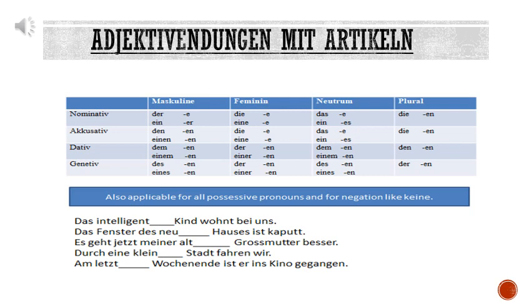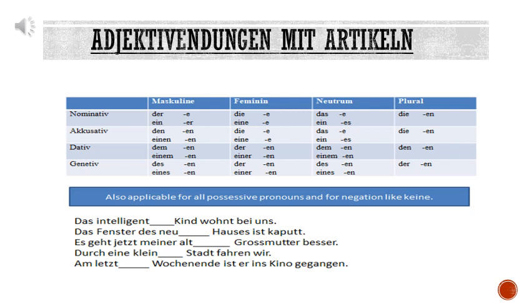Okay. Beispiel 4. Durch eine kleine blank Stadt fahren wir. Once again the same process. Is there any noun after the blank? Yes, there is a noun after the blank, Stadt. So there will be an ending. Is there any article before the adjective? Yes, there is an article before the adjective. So we will refer to the first table. So it will be eine. Eine always takes an e ending. You can see in nominative, accusative, feminine, the ending is e. So you simply write e. Your answer will be correct.